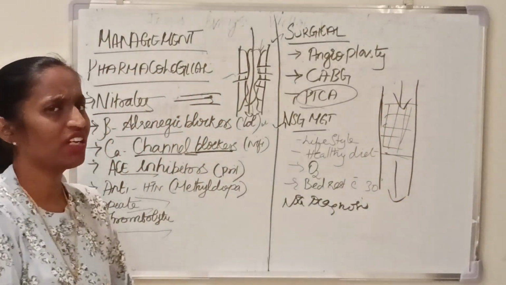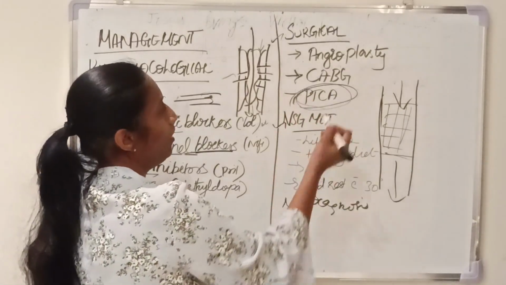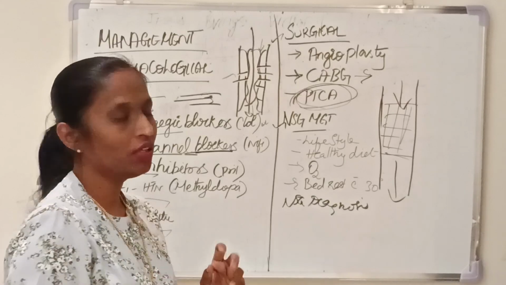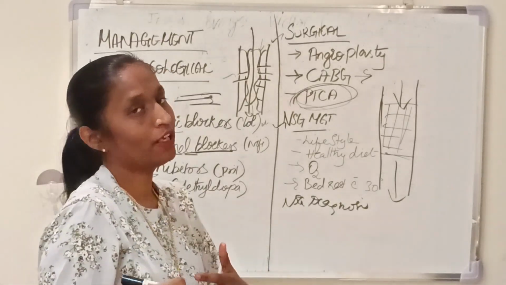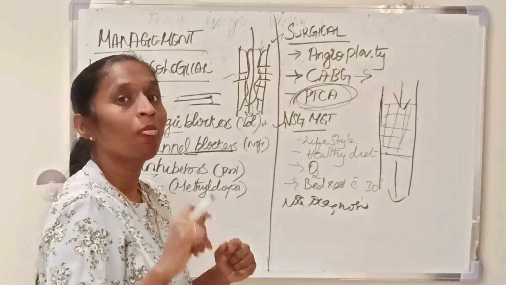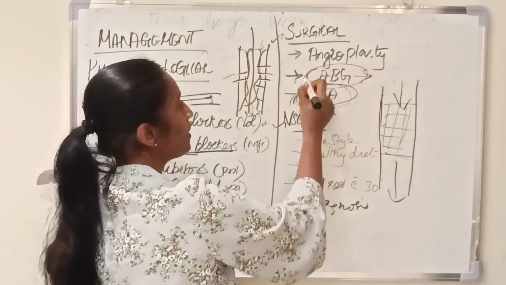Either it may be a stent or it may be a placement of a mesh that we are doing through the PTCA. When you come to the CABG, in case of a fully blocked vessel, what we are doing is taking a vessel from the large arteries like the femoral artery, and then we bypass the blood flow of a person. Understand? So that we are doing in a CABG.